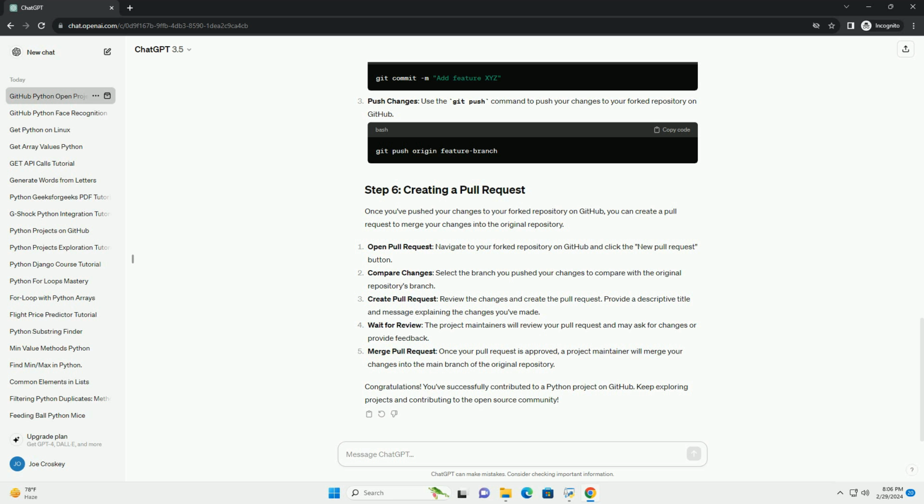Wait for review. The project maintainers will review your pull request and may ask for changes or provide feedback. Merge pull request. Once your pull request is approved, a project maintainer will merge your changes into the main branch of the original repository.